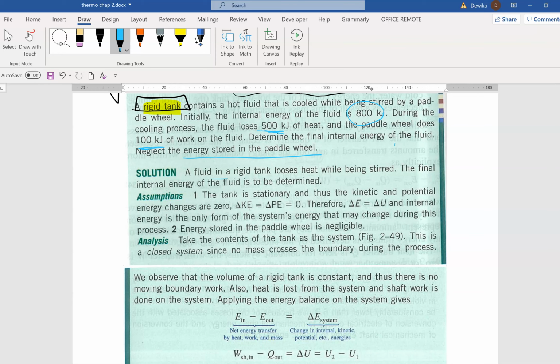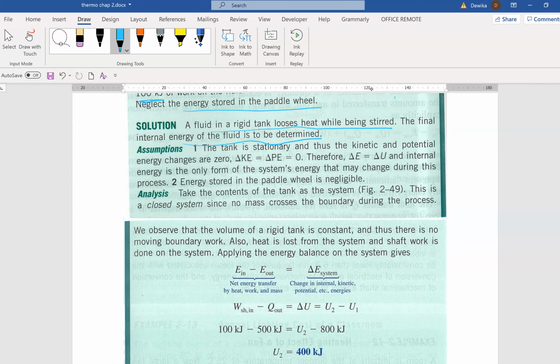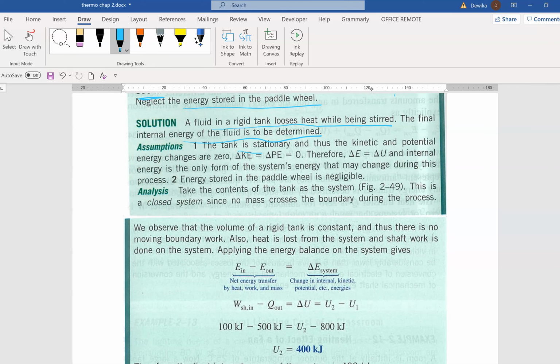So a fluid in a rigid tank loses heat while being stirred. The final internal energy of the fluid is to be determined. Assumptions: the tank is stationary, thus kinetic and potential energy are 0. They didn't even mention it in the question, so we have to assume that there's no kinetic energy and no potential energy. Therefore, delta E equals delta U, internal energy only. Energy stored in the paddle wheel is negligible. This is given in the question. So you have to solve.